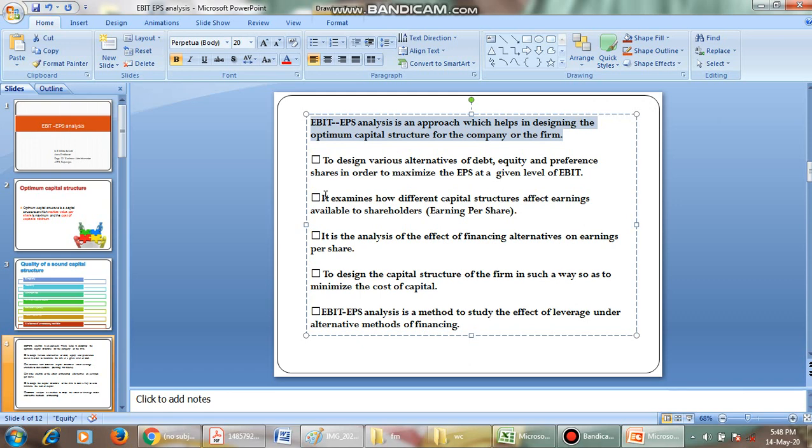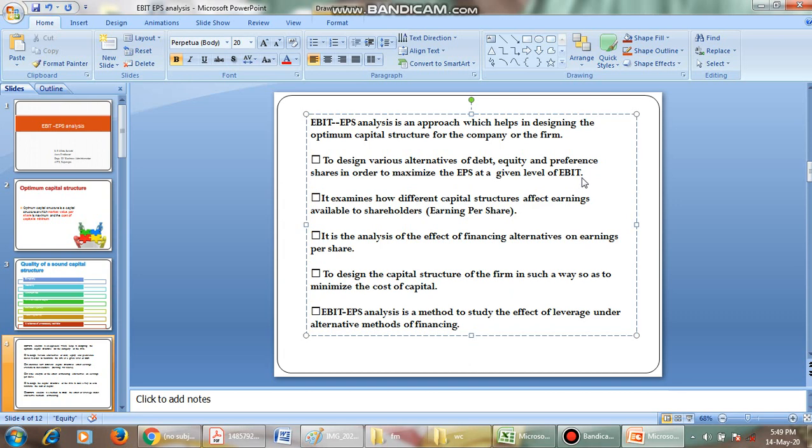Okay, to design various alternatives of debt, equity, preference shares in order to maximize the EPS at a given level of EBIT. See, for a business, we have various alternatives. We can select debt. We can select equity. We can select preference, or we can go for a combination of debt and equity, debt and preference, or equity and preference. There are so many combinations, but these combinations should maximize the EPS with the given level of operating income, with the given level of EBIT.